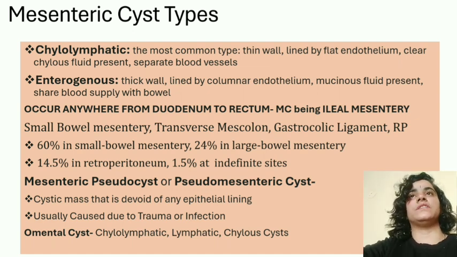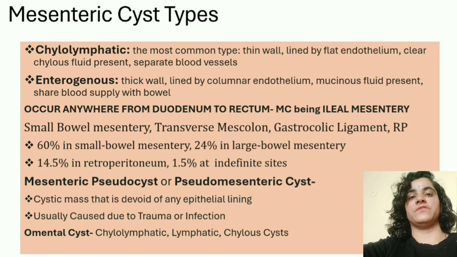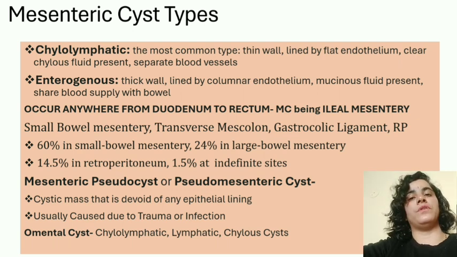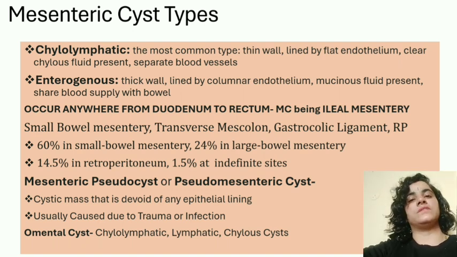Another term that we come across is mesenteric pseudocyst or pseudomesenteric cyst, and these are cystic masses that are devoid of the epithelium, as we discussed in mesenteric cyst. Those were having an endothelial or mesothelial lining. Usually these are caused by trauma or infection. Other cysts that can be seen inside the peritoneal cavity are omental cysts, and these again can be chylolymphatic, lymphatic or chylous cysts.